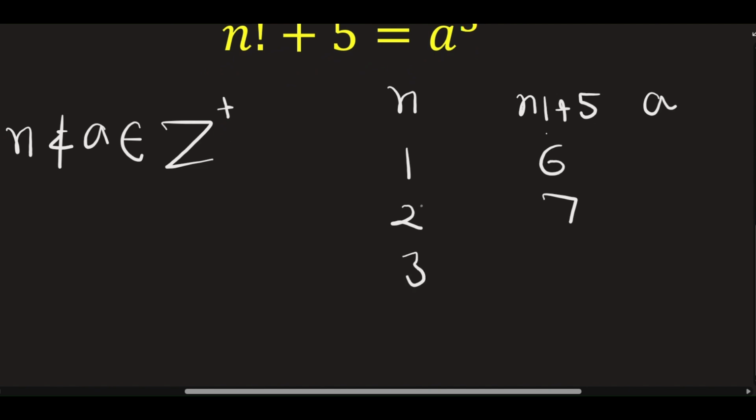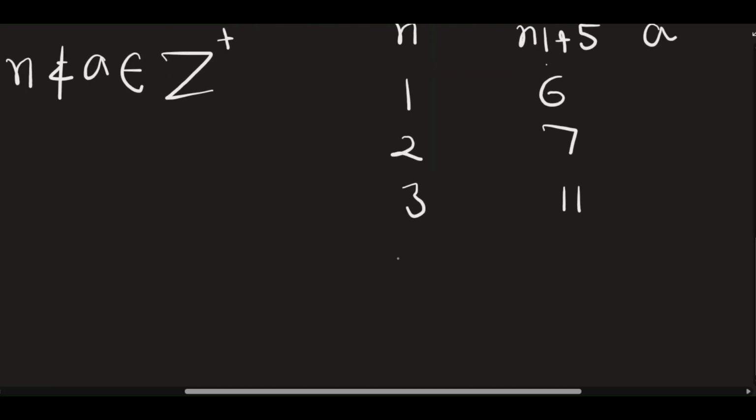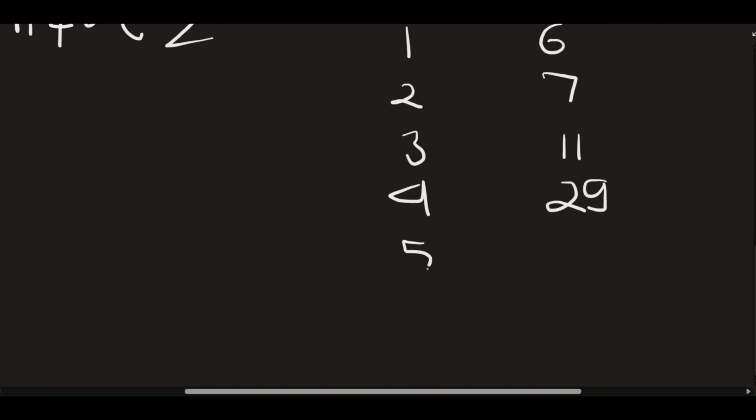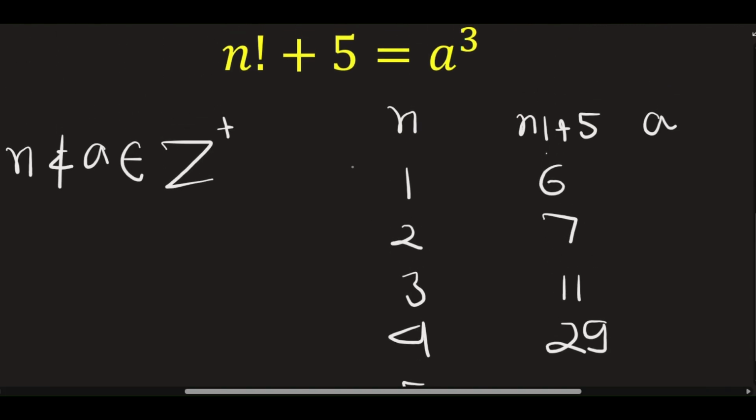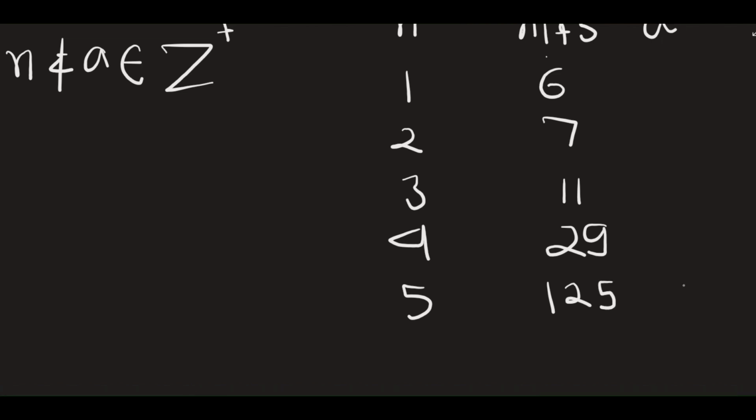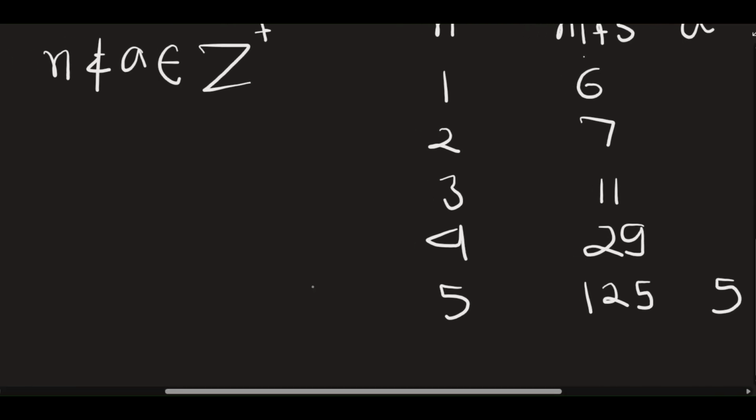In case of 3, factorial is 6, 6 plus 5 is 11. So again, you can't find an integral value of a. For 4, 4 factorial is 24, 24 plus 5 is 29. Again, disappointment. And for 5, well, indeed, here you have 120 plus 5, that is 125, which is a perfect cube. For this, you get a is equal to 5 as well. So this is the thing we wanted right here.